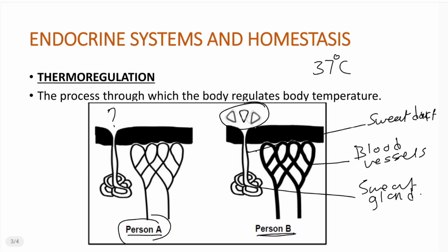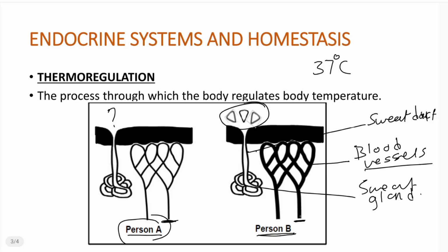But we can also differentiate between the two by looking at the blood vessels. Now, the blood vessels of a person that is experiencing high temperatures on a hot day become dilated. They become very big. But the blood vessels of a person that is experiencing cold temperatures become constricted. That is to say, they become very small. Now, if we compare the size of the blood vessels in person B and person A here, we can tell that in terms of thickness, they are different.